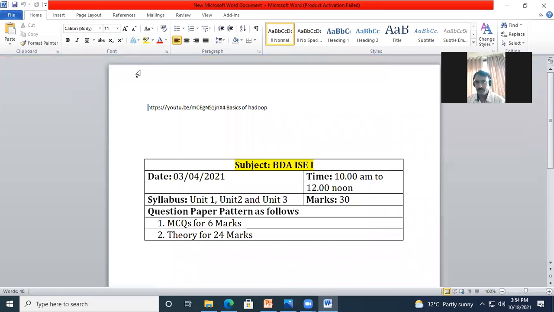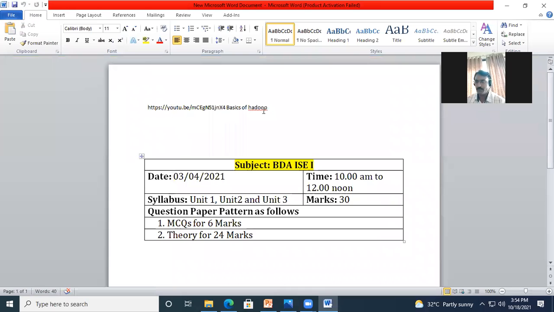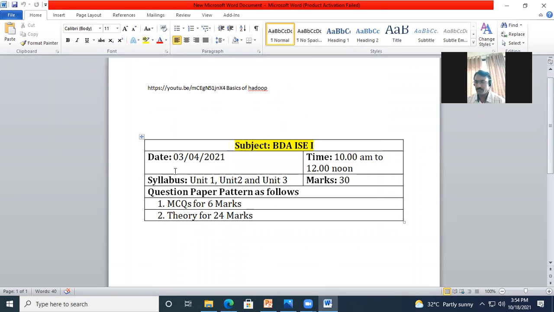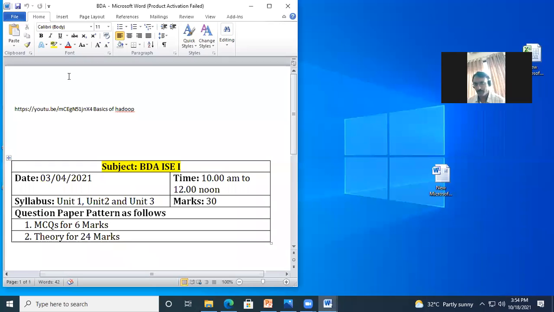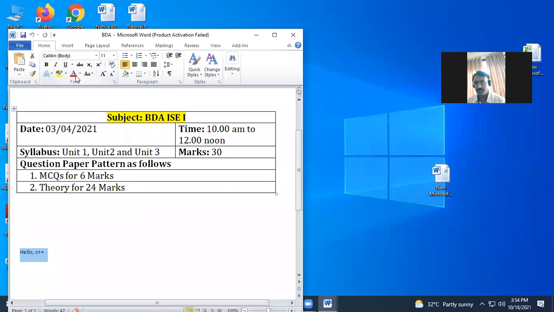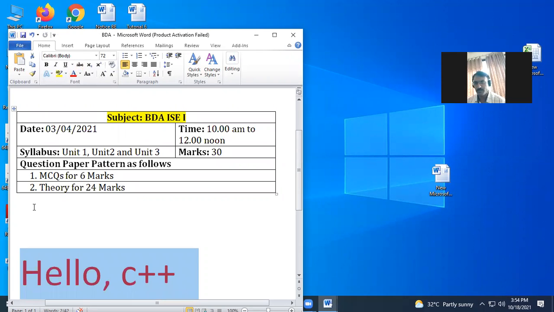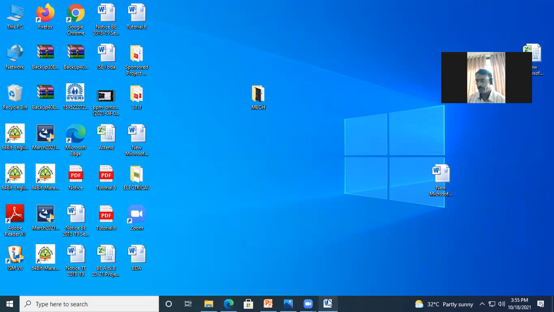See, now I have opened the previous file again. Here you will find the URL and the box. If you go through this BDA file, you will find the URL, the box, and here we have written hello C++. I will increase the font now so that it will be easily visible to you. Now I have closed the BDA file.